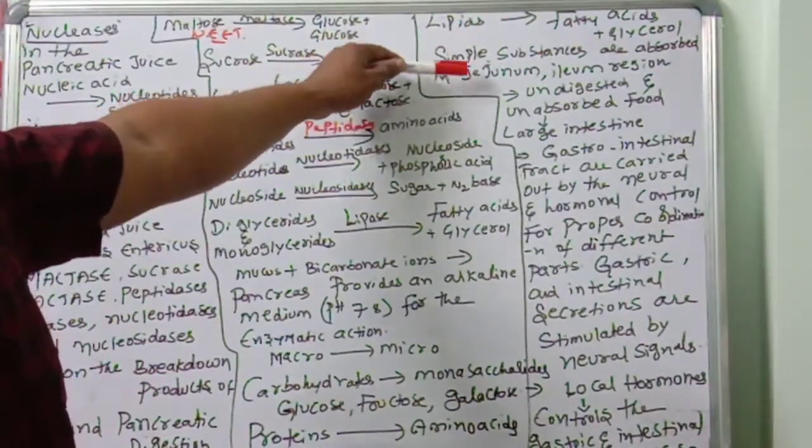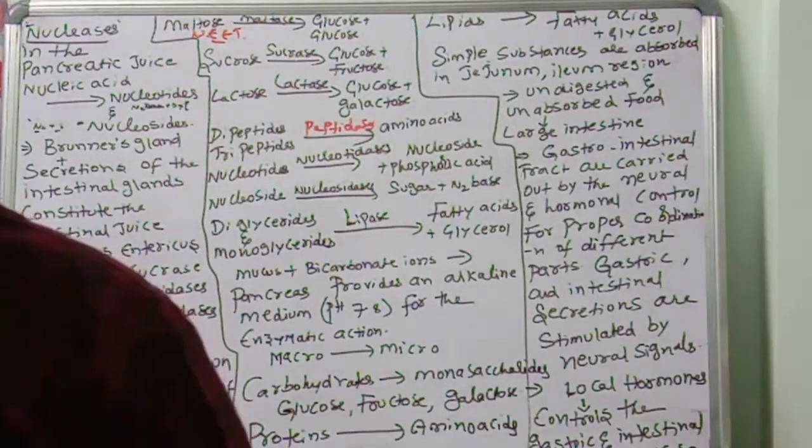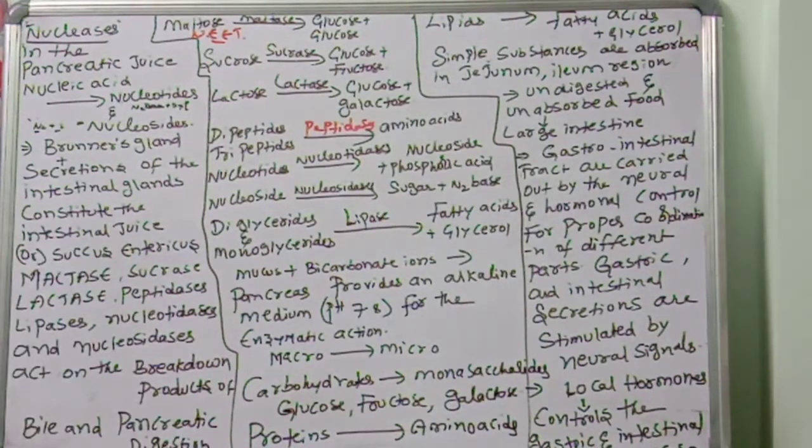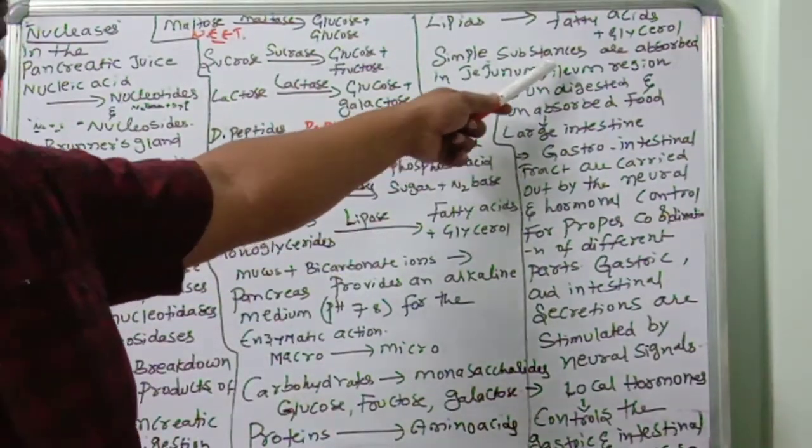Almost all complex materials are converted into simple and absorbable forms. Then where will absorption take place? That is important. The simple substances are absorbed in the jejunum and ileum region.